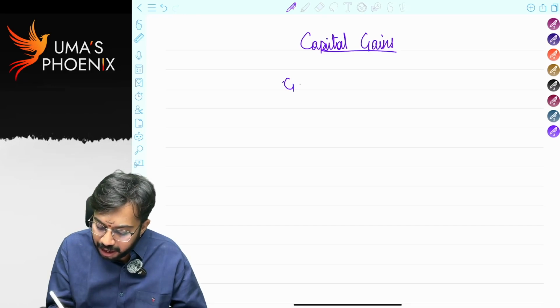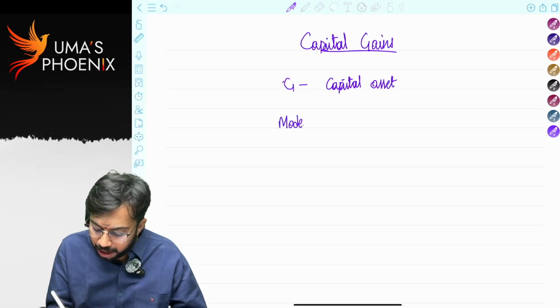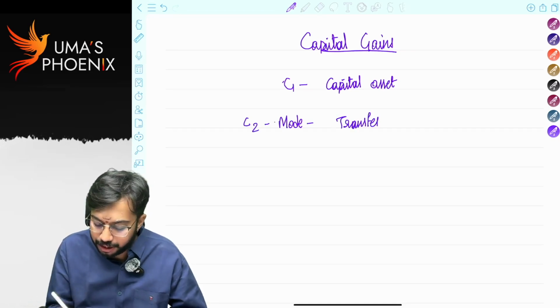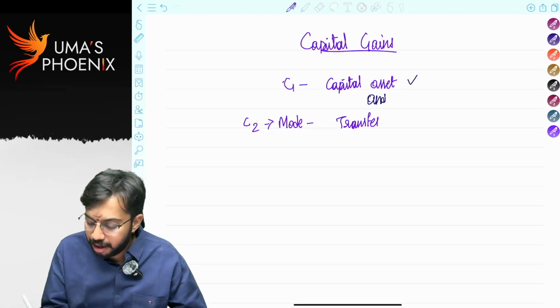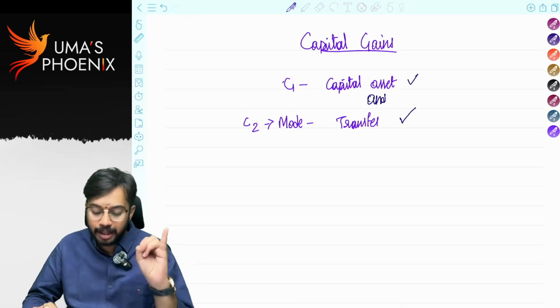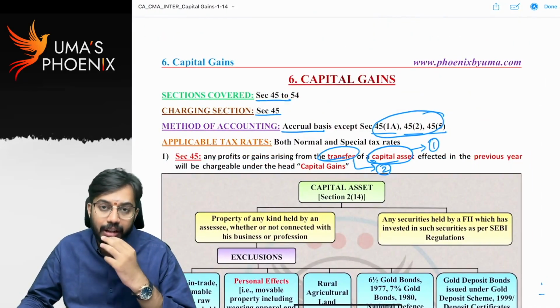So condition 1, the asset should be a capital asset. Condition 2, the mode of transfer should fall under the definition of transfer. If both these conditions are satisfied, condition 1 and condition 2, then only capital gains gets attracted. The asset should be a capital asset, and the transaction should fall under the definition of transfer.